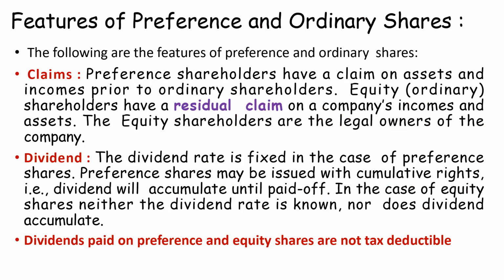Coming to claims, ordinary shareholders will get the profit only at the end. First the bondholders will be paid, then the preference shareholders will be paid. At the end, whatever profit is left, that will be taken by the ordinary shareholder. That's why it is known as the residual claim for the equity shareholders. They cannot take it first. That means they take the residue. Whatever is left, they have a claim to that only.